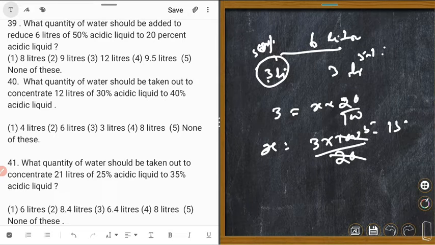There are 3 liters. We need to add how many liters? 15 minus 3 is equal to 12 liter. We need to add. We have to make it 15 liters. There is 3 liters of water. So 15 minus 3 is equal to 12 liters. Right?